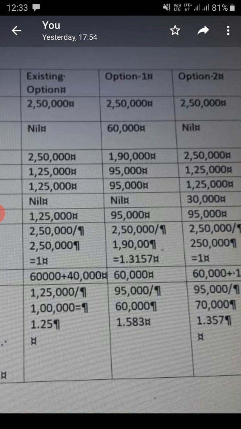Then when it comes to the third option, you are raising funds from equity and preference. So, there is no interest. The existing capital structure also does not have debenture, and the third option also has no debenture. So, nil.